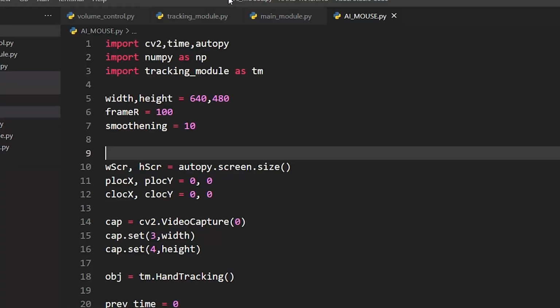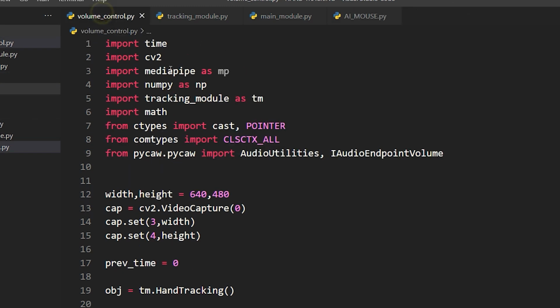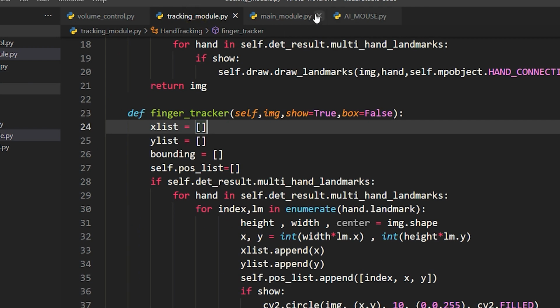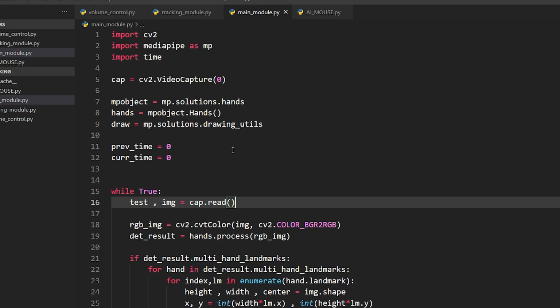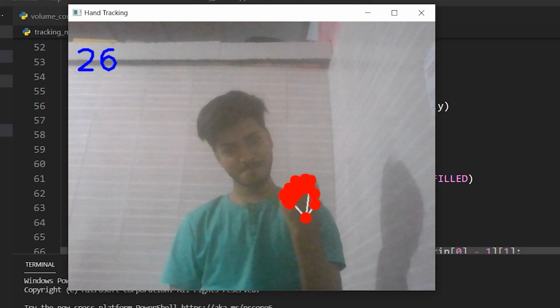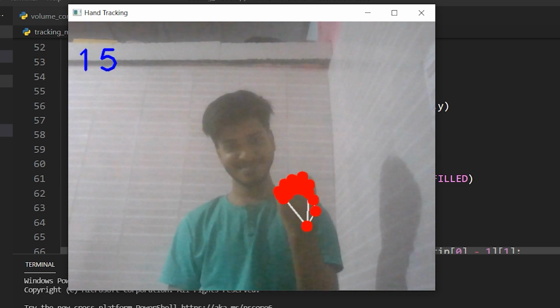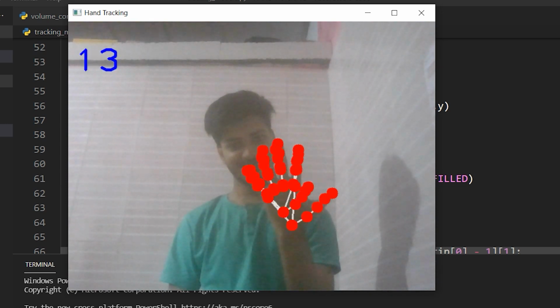So now let's understand the main algorithm. So basically we have 4 modules. One is volume control and the other one is AI mouse, and these 2 modules are based on tracking module and main module. Main module and tracking module have main algorithms, and the main algorithm is very simple. We are capturing the video and detecting our fingers, and based on the distance between the 2 fingers we are deciding what to do. For example, controlling the volume or moving the mouse cursor.